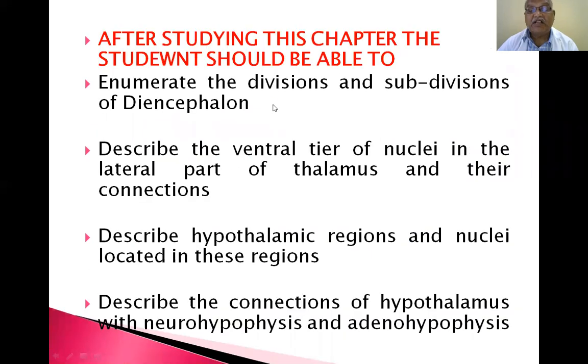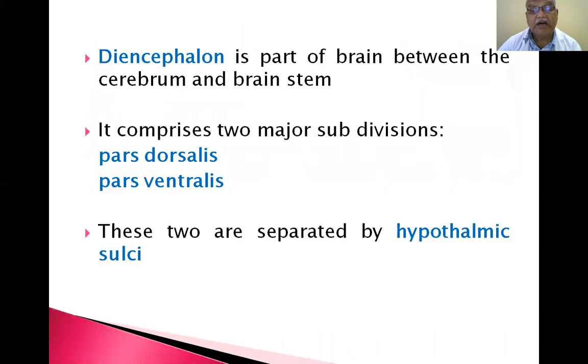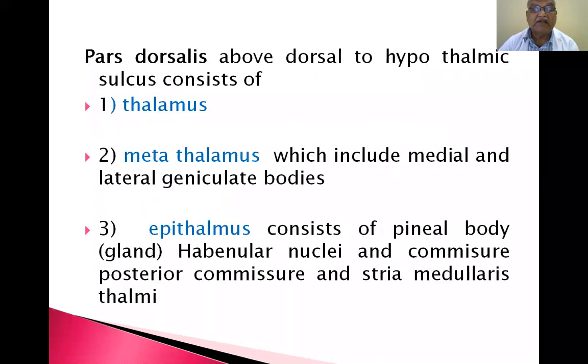Now the hypothalamic sulcus divides the diencephalon into a dorsal part and a ventral part. The dorsal part is called pars dorsalis. The ventral part is called pars ventralis. These two are separated by the hypothalamic sulcus. Pars dorsalis contains thalamus. Pars ventralis contains hypothalamus.